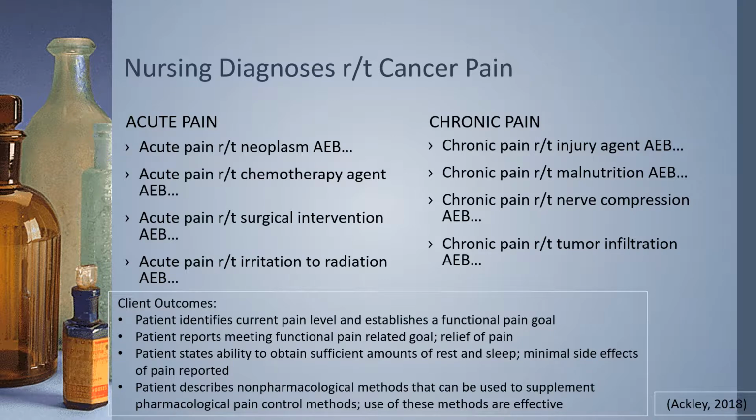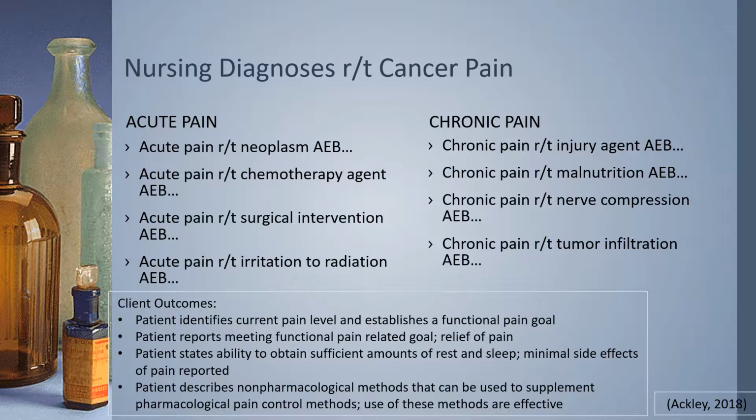These are some nursing diagnoses related to cancer pain, both acute and chronic pain, as well as some outcomes you want to identify for your patient. So acute pain can be related to a neoplasm, chemotherapy agents, surgical interventions, surgical site pain, or irritation from radiation of the skin localized to the radiation. Chronic pain can be due to an injury agent like chemotherapy, malnutrition, nerve compression, and tumor infiltration or metastasis.